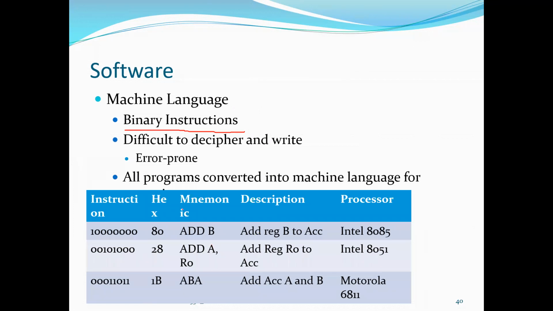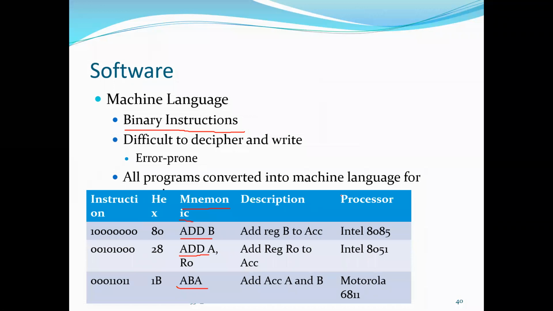If you see here, the instruction in assembly language will be in the form of mnemonics. See, ADD B, ADD A, ABA. These are all the instructions that are given to a particular microprocessor. These mnemonics are nothing but the instructions that we give to the microprocessor. In assembly language, the instructions are called mnemonics.